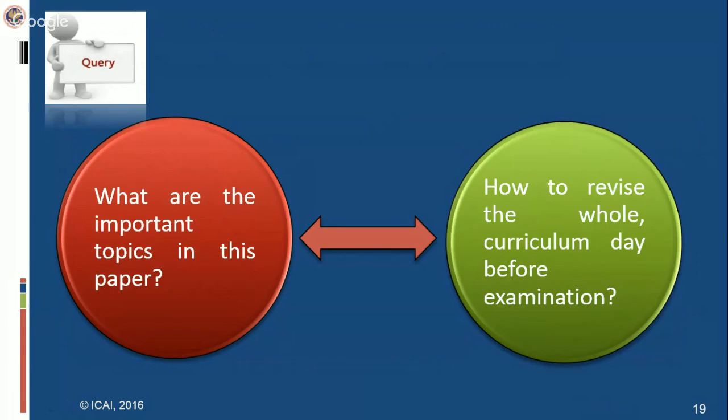As far as the paper taxation is concerned, I would say everything is important. You have to do each and everything with equal weightage. There is nothing called selective study in a professional examination like the chartered accountancy course. You have to do each and everything. Only comprehensive study can lead you to success. Shortcuts can never lead to success. You need to read and study each and everything in detail.